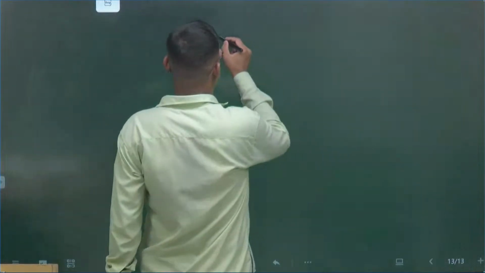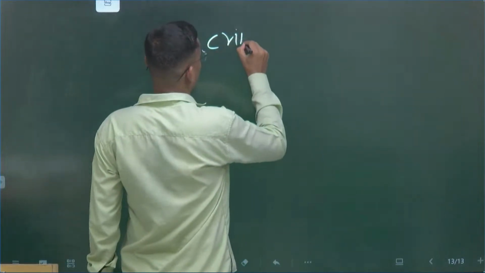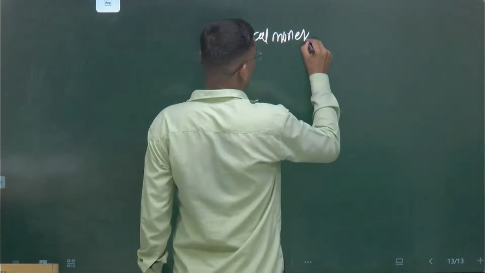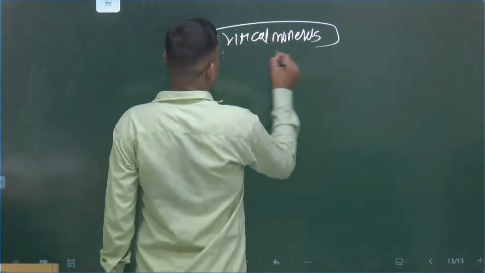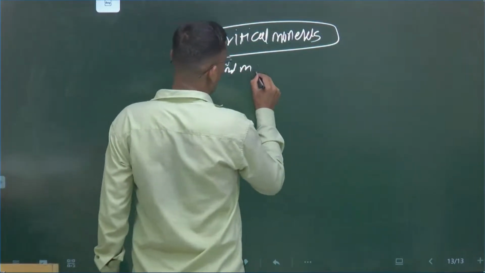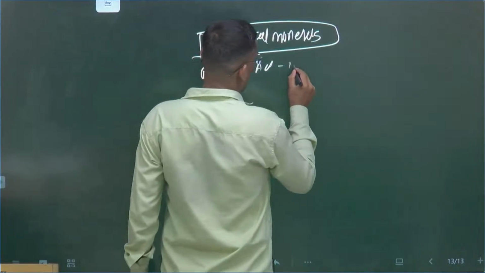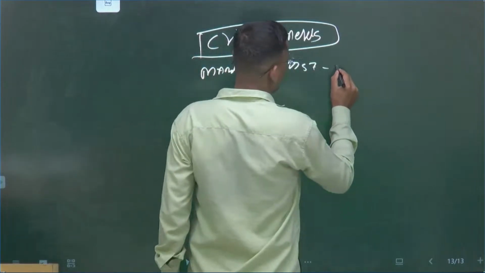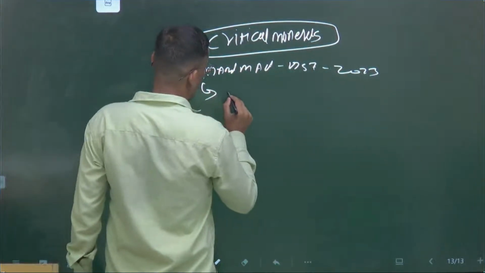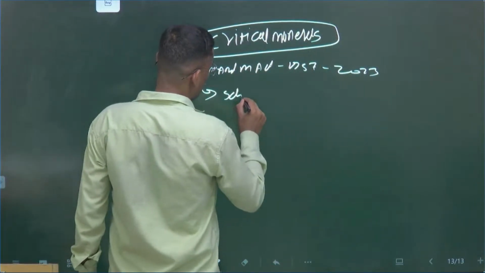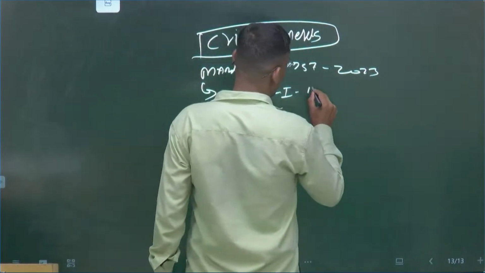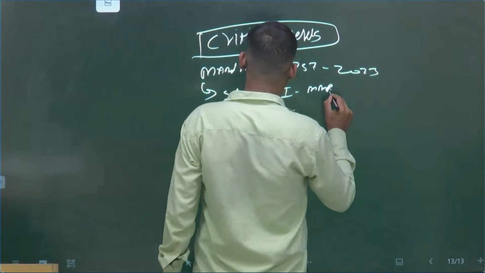There is a certain official definition of critical minerals. Under the Mines and Minerals Act 1957, as amended in 2023, critical minerals are the minerals which are mentioned in Schedule 1 of the Mines and Minerals Act.